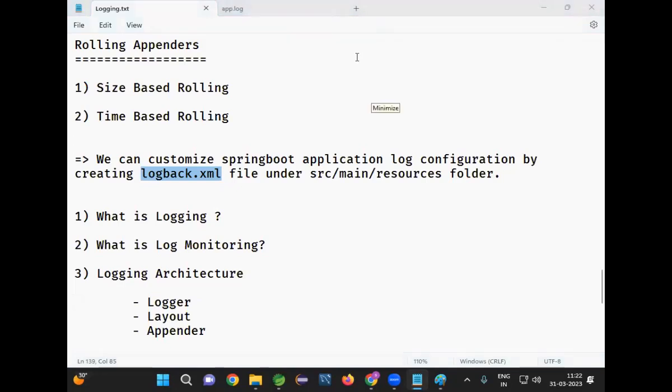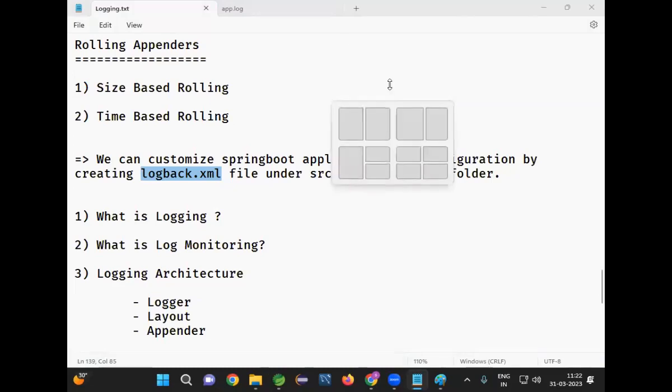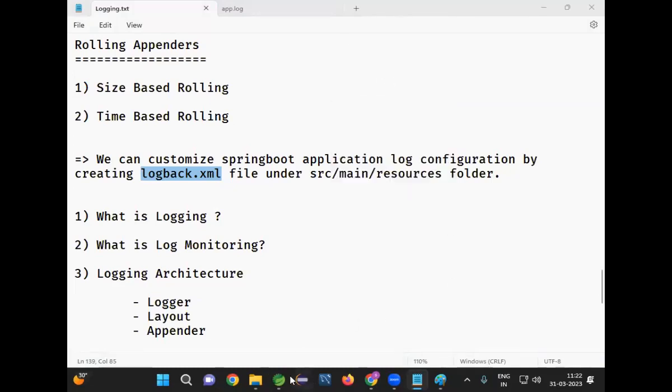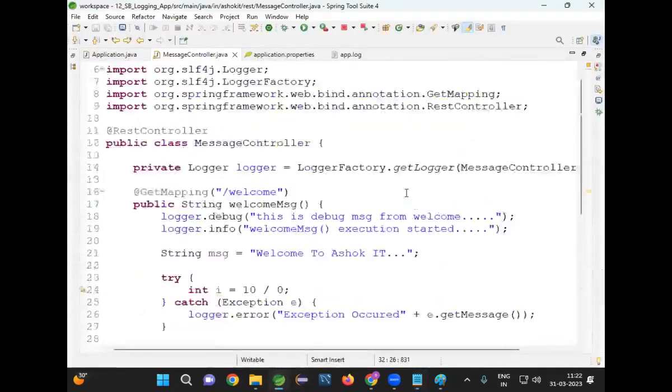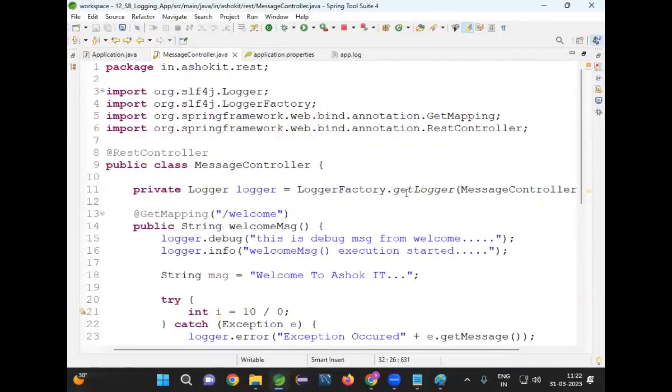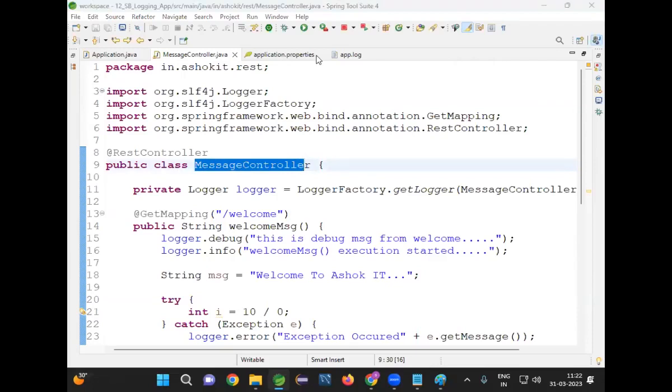Every project will use logging. If I don't use logging in the project, then what is the problem? We can't track the issues in the project. What is a message controller? A message controller is a Java class, Mr. Vaibhav. Yeah, it is a Java class, right? Perfect. Online people, any doubts, anyone?